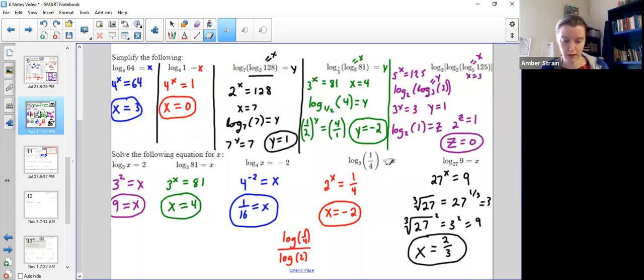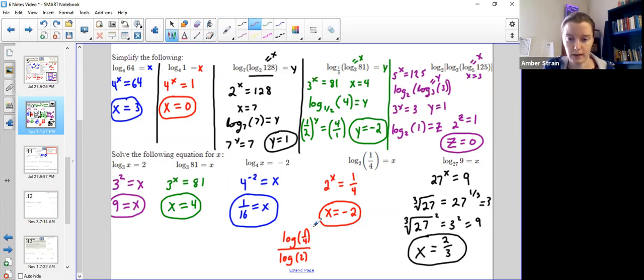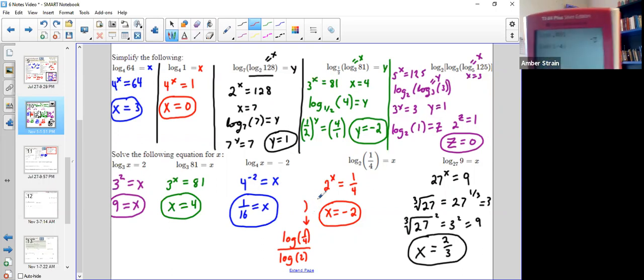So you hit your log button first, log, type in the 1/4, 1 divided by 4, and make sure right here that you close these parentheses. You have to close these parentheses or it will mess up. Watch that, close parentheses, just like this on my screen. If you forget that close, everything will go wrong and you'll get the wrong answer.